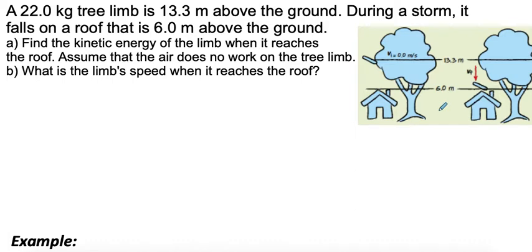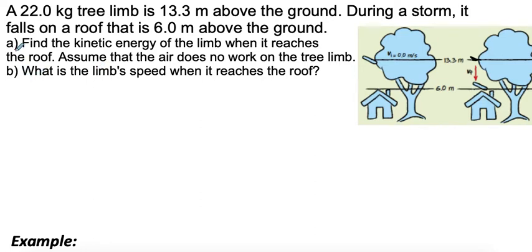So let's try to use our energies here to solve a problem. So we have a 22 kilogram tree limb, 13.3 meters above the ground, and during a storm it falls on a roof that's 6 meters above the ground. So here's the picture here. So our tree branch is originally up here, and the storm comes through and it falls 6 meters, or it falls to a point 6 meters above the ground.